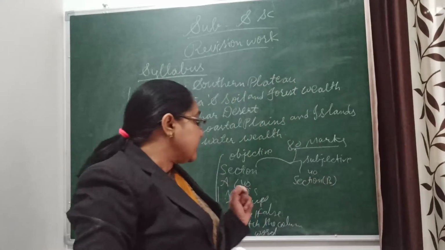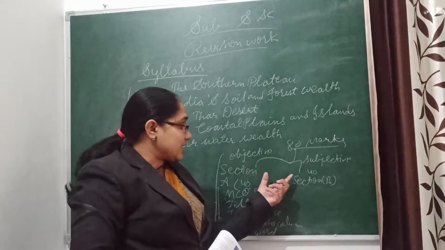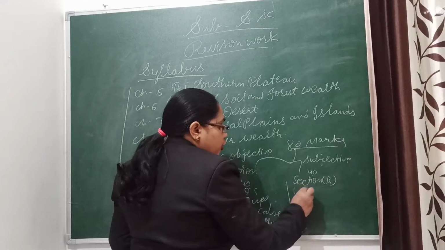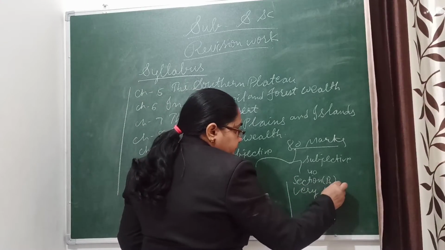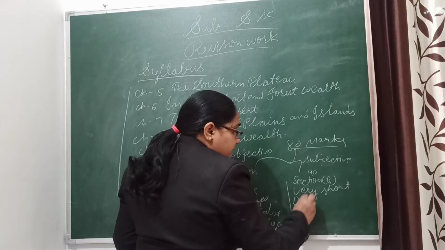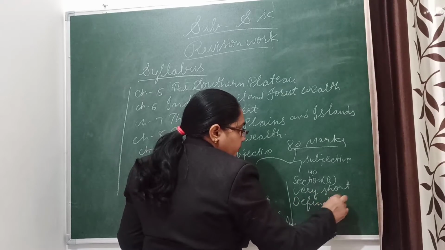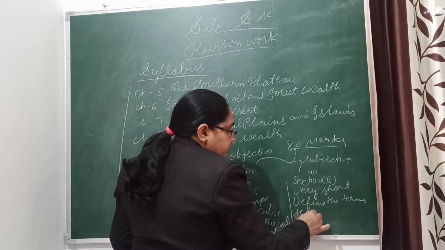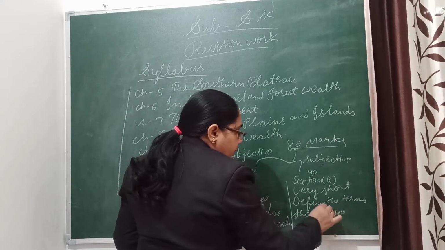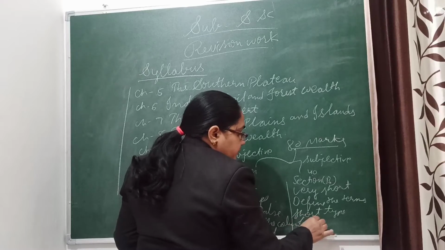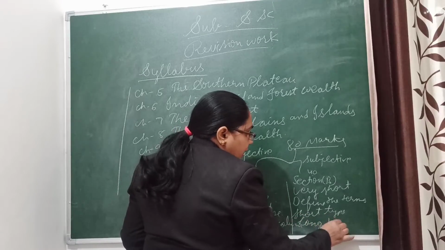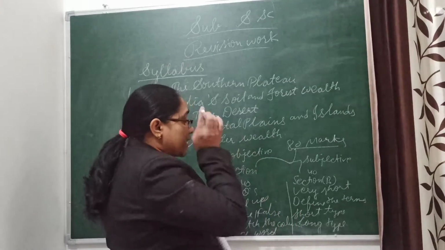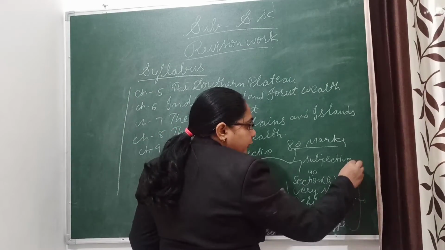Okay. Now in your section number B. Section number B is of 40 marks. In this, you get very short type questions. Define the terms. Clear? You get short type questions. You get long type questions. And if you have difference between also, then you get that type of questions also. And in this section number B, you get map work also.